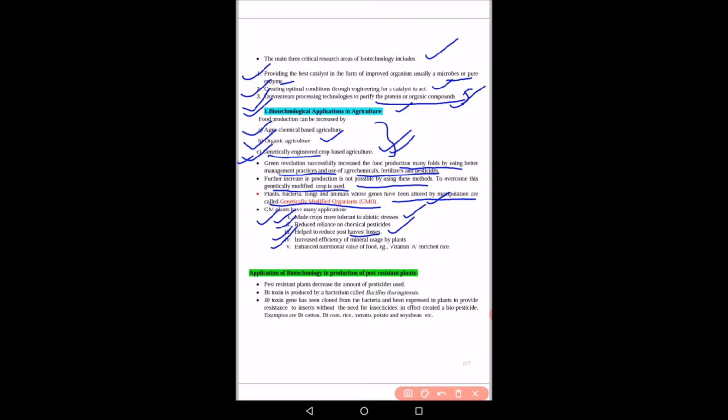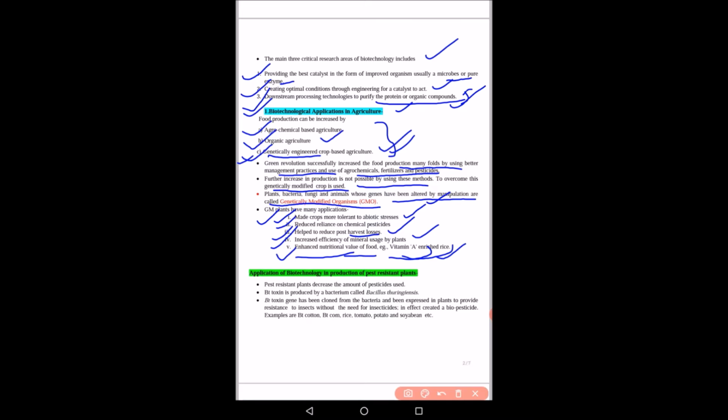Next is increased efficiency of mineral usage by plants. This efficiency of mineral usage can also be increased with the help of biotechnology. And last is enhanced nutritional value of food. Example, vitamin A rich rice. So with the help of genetically modified organisms, or with the help of genetic engineering, we can modify the crop and increase the nutritional value. Like vitamin A value can be increased in a particular rice crop.